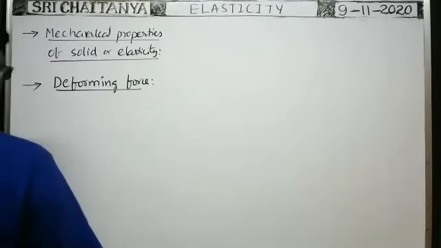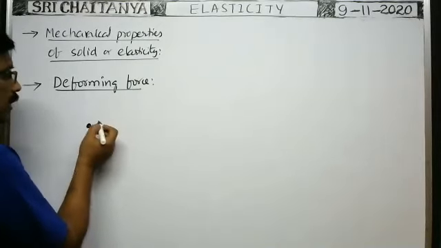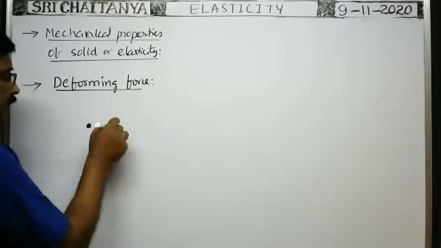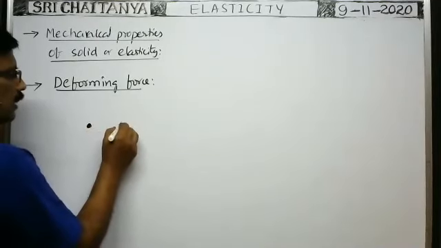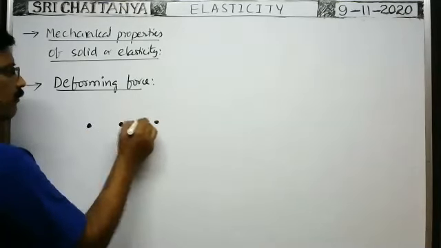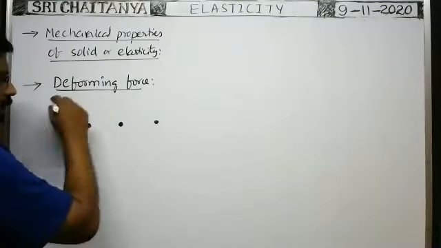In any body or rubber cord, around a given molecule or atom, a number of atoms are present. Suppose this is one atom, this is another atom. Every atom is surrounded by some number of atoms around it.